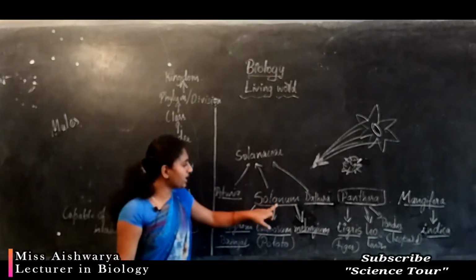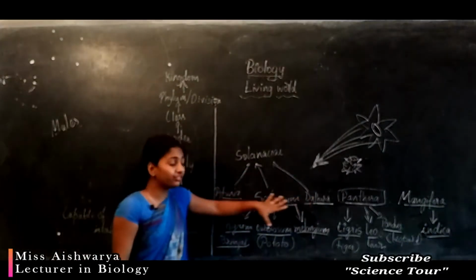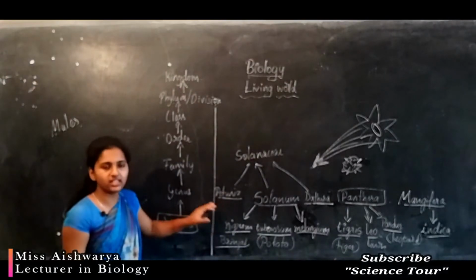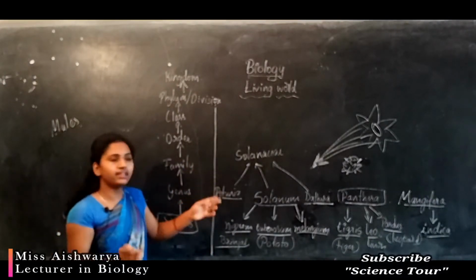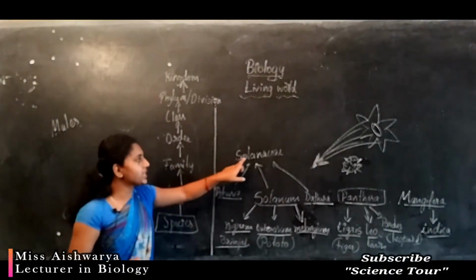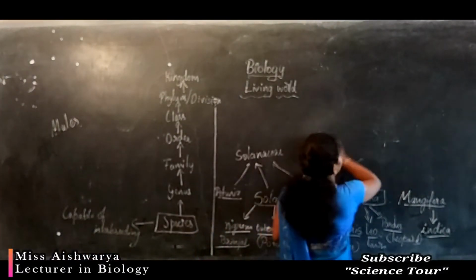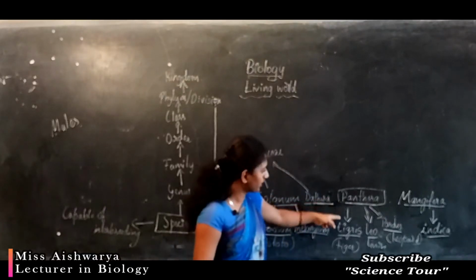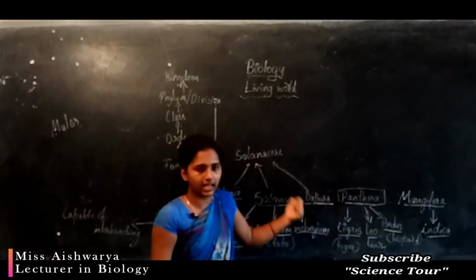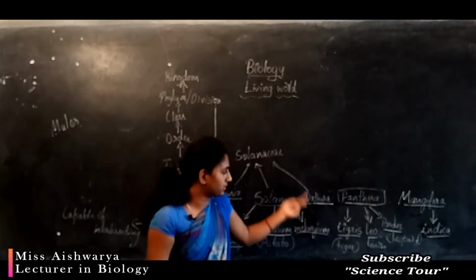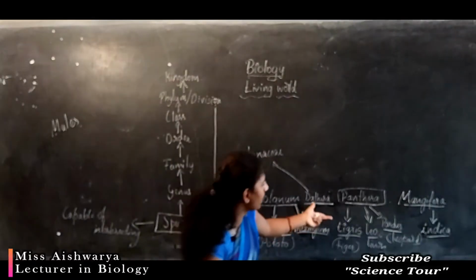Here the Petunia, Solanum, Dhatura are three different types of genus which group together under a common family, that is Solanaceae. And here Panthera is a genus of big cats like tiger, lion and cheetah, that is leopard.